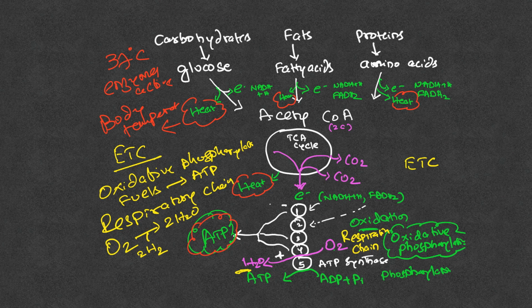This is how our major dietary fuels like carbohydrates, fats, proteins are oxidized, and how the oxidized products are used to generate ATPs and also to maintain body temperature, which is necessary to keep our enzymes active.